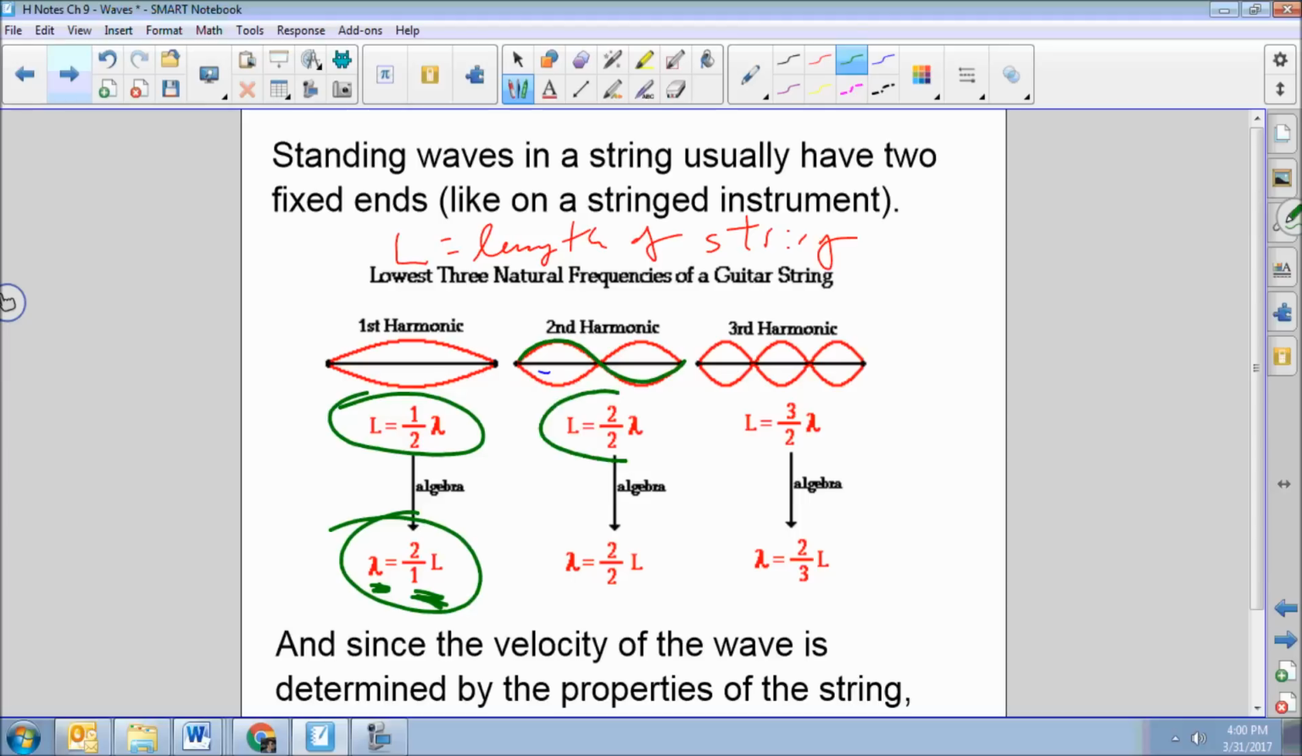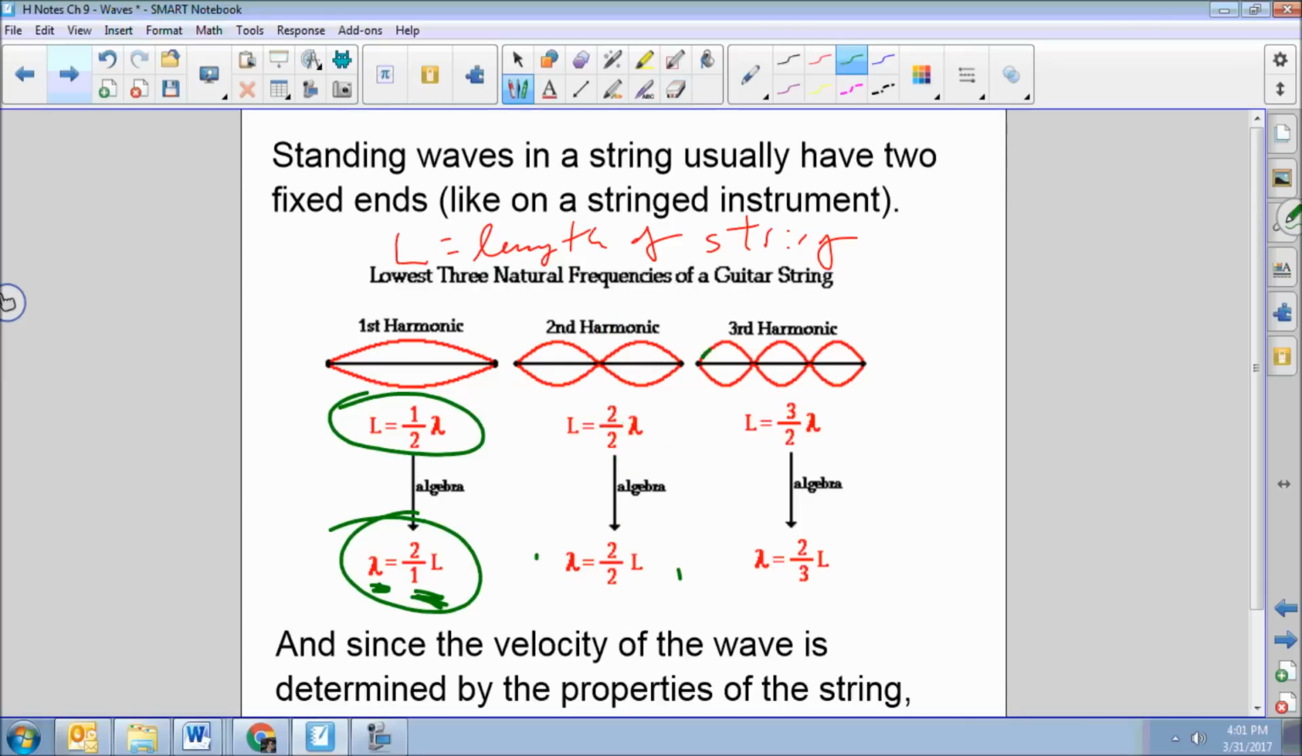So the length of the string is 2 over 2 wavelengths, right? You've got 2 halves. Each of these chunks is a half of a wavelength, so we have 2 halves, or 1 whole wavelength. So in the second harmonic, our wavelength and our length are the same. Notice 2 over 2 is just 1. All right, and then in the third harmonic, look what happens.